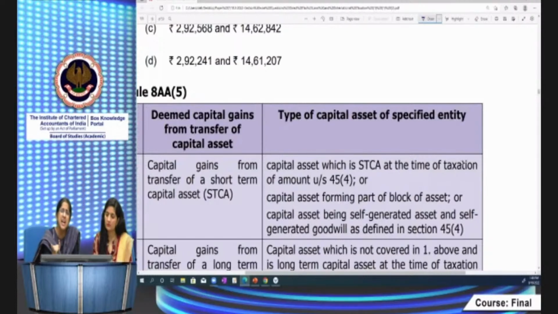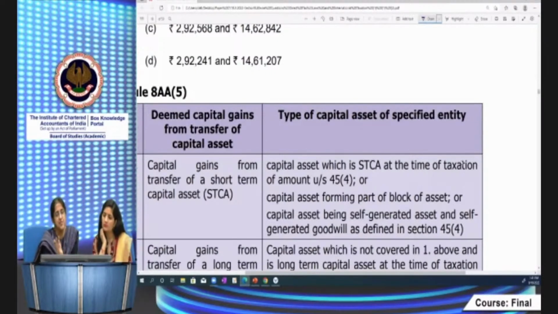That means it's been held for less than the prescribed period of holding. In case of land, it is 2 years. Suppose the land was held for 1 year, it would have been a short-term capital asset. But in this case, land is a long-term capital asset, so that is not short-term. Capital asset forming part of a block of assets: if it had been a building, it would have been a block of asset on which depreciation is provided. In this case, we don't have any such asset.